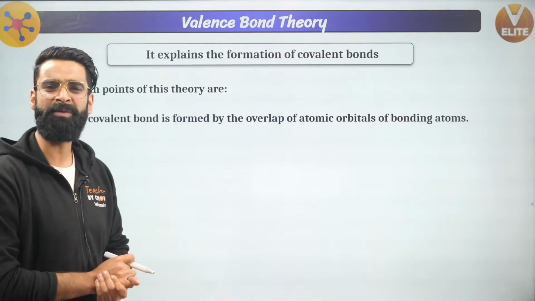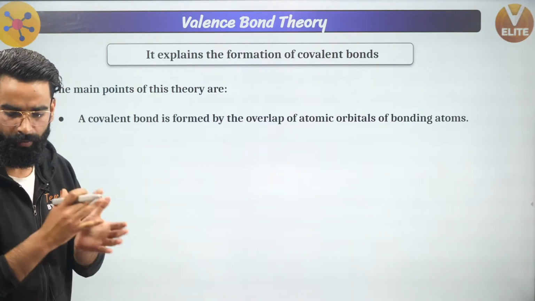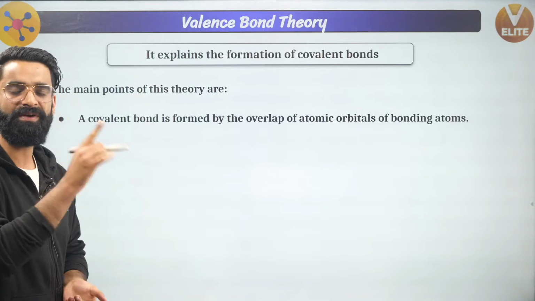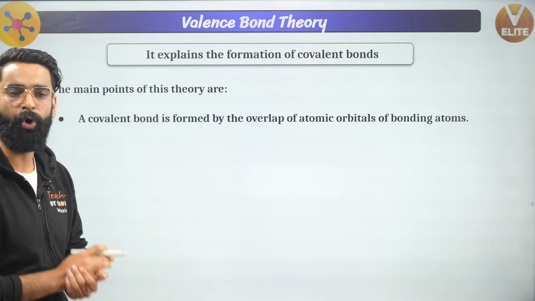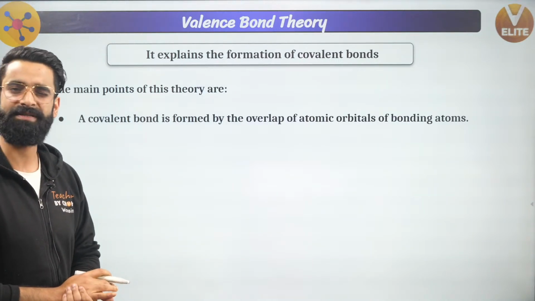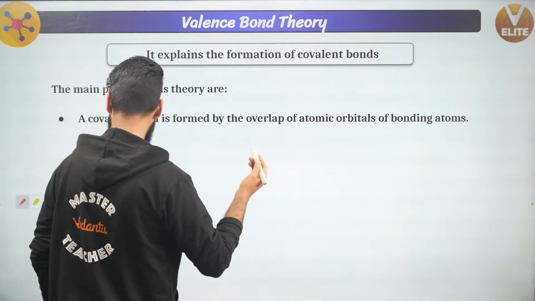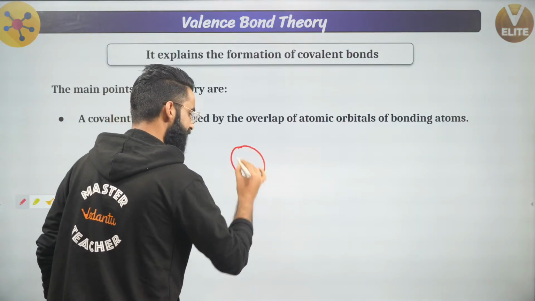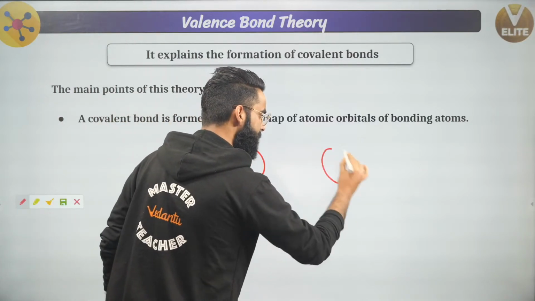There are a few important points you need to take note of in this Valence Bond Theory, which I'll be explaining one by one right here. The first important point: a covalent bond is actually formed by the overlap of atomic orbitals of the bonding atoms. What does that mean? Understand. For example, let's assume this is atom A. This is the nucleus of the atom A. This is, for example, atom B.